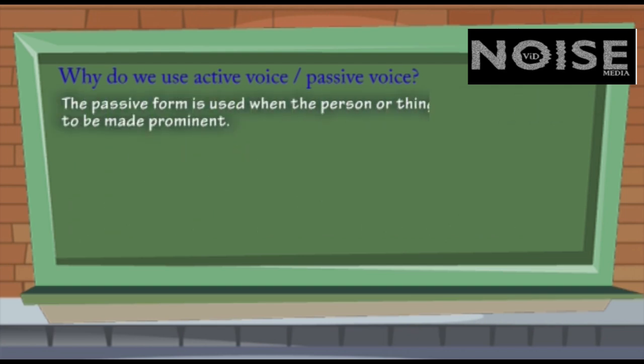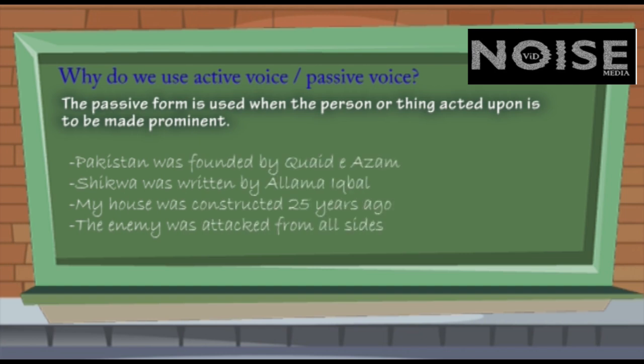On the other hand, the passive form is used when the person or thing acted upon is to be made prominent. For example, Pakistan was founded by Quaid-e-Azam. Shikwa was written by Allama Iqbal. My house was constructed 25 years ago. The enemy was attacked from all sides.